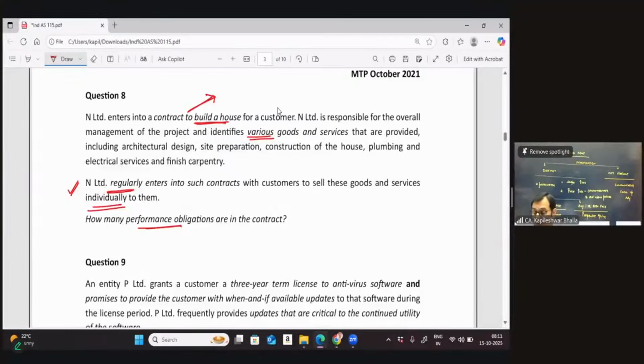Can I use the word contract level, or the word that significant integration is required? When these kinds of words are used in the exam, this is important.